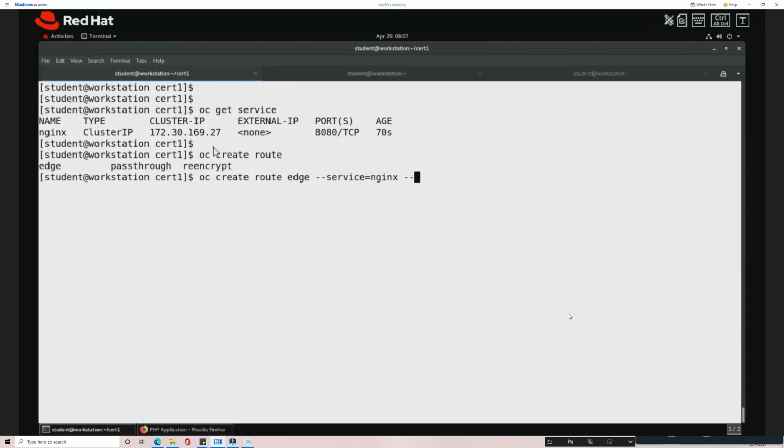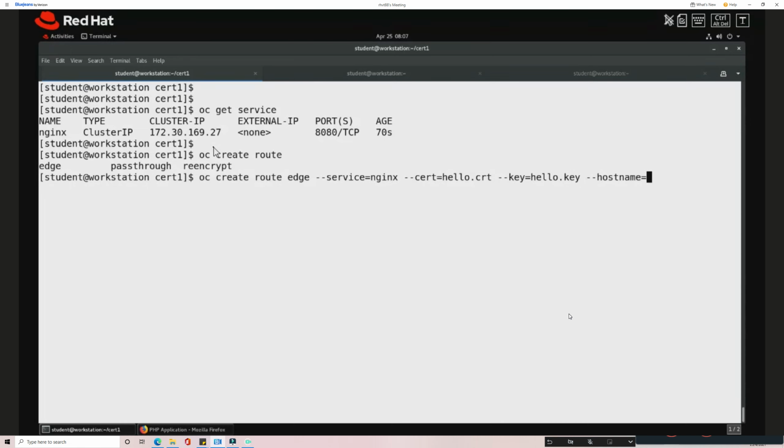And I'm going to mention the certificate, here in the route itself. The certificate we have created already, which is hello.crt. And I have to mention the key, the key which I have created, hello.key. Then I have to mention the host name.